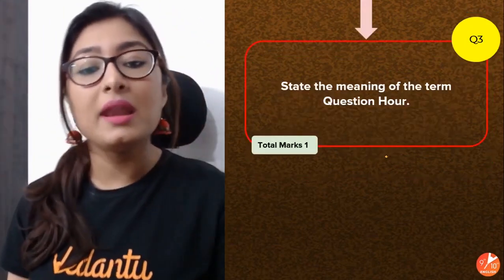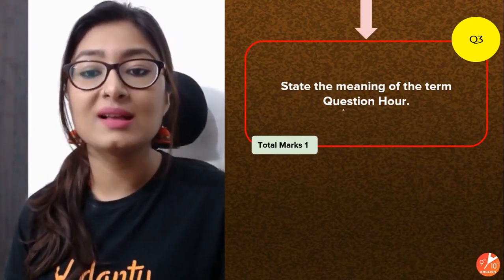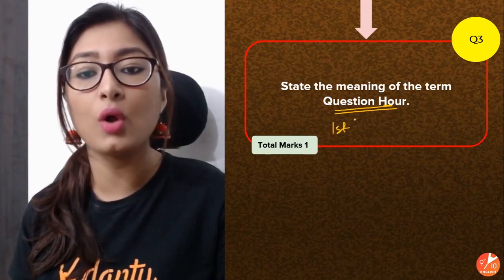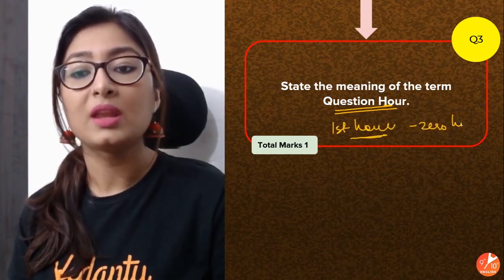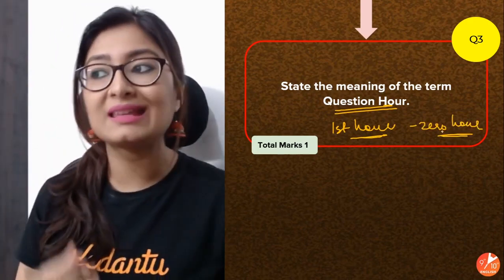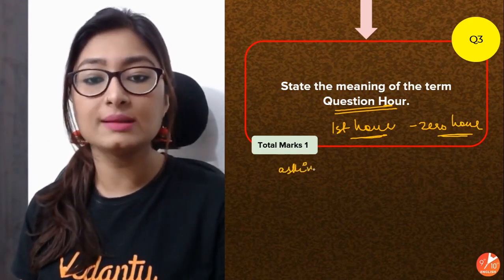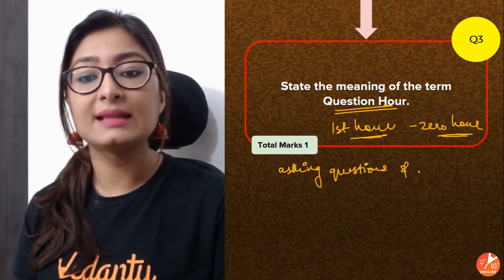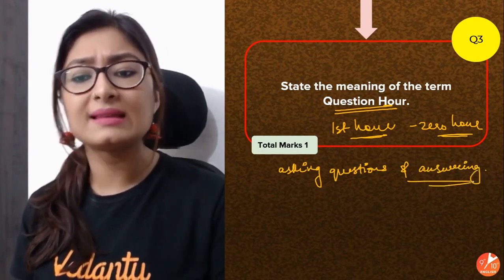Another 1 marker question. State the meaning of the term question hour. We have done this already. Bacha, this is basically the first hour of your session, also known as the zero hour. This is the hour dedicated to asking questions and answering, right? Asking and answering in terms of what you are doing, what the new policies are, why this has been done.